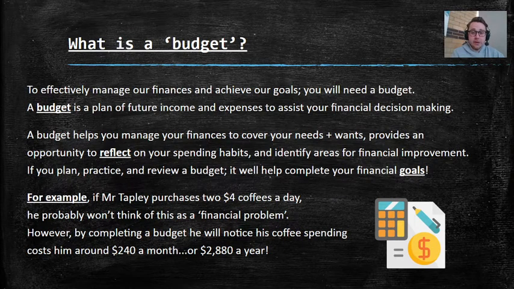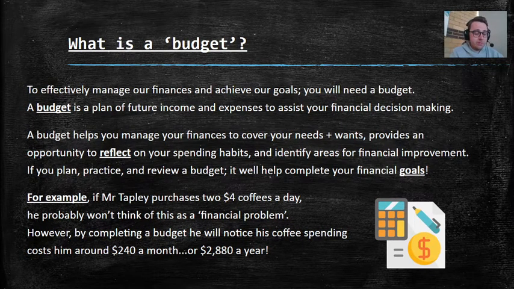A budget helps with identifying areas for financial improvement. So instead of getting 2 coffees a day, like Mr. Tapley, you might get something less. If you plan, practice, and then review your budget every week or every month, it'll help you complete your financial goals. For example, if Mr. Tapley purchases 2 $4 coffees a day, which is a realistic example, he probably won't think of this as a financial problem. It's $4, that's nothing.